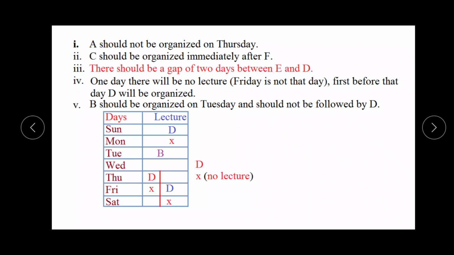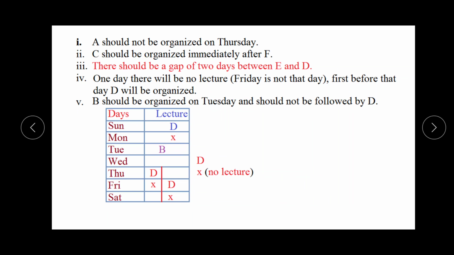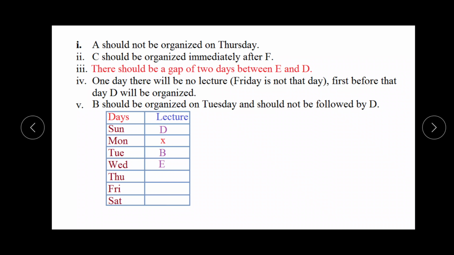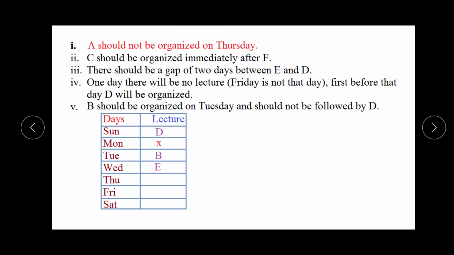So for D, this is the fixed position, Sunday. For B, this is the fixed position, Tuesday, and there is no lecture on Monday. So these three positions have been fixed. Now we will read the next information which is given.